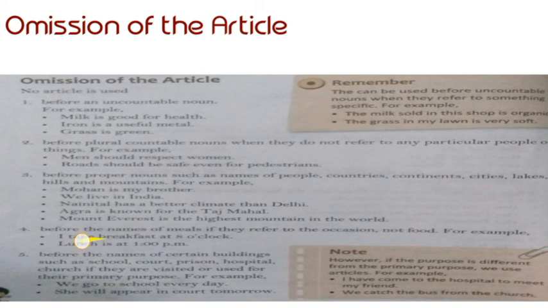But the Taj Mahal is a monument, so before the monument we are using the.